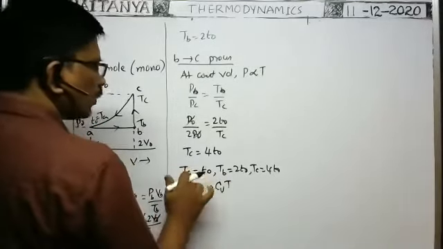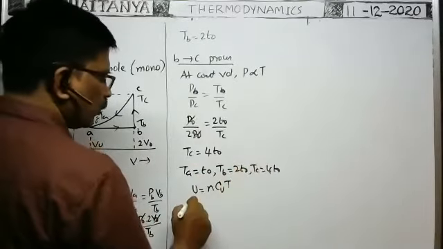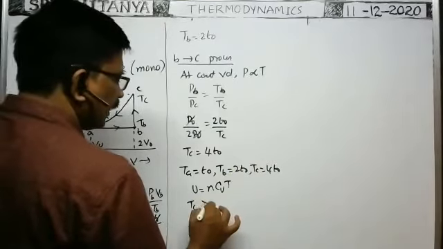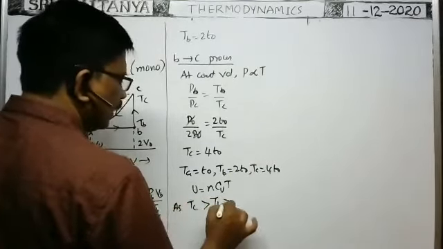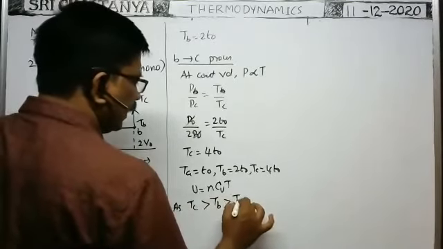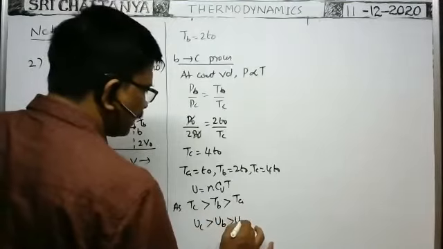Where the temperature is more, the internal energy is more. That's why TC greater than TB greater than TA, so internal energy at C is greater than at B, greater than at A.